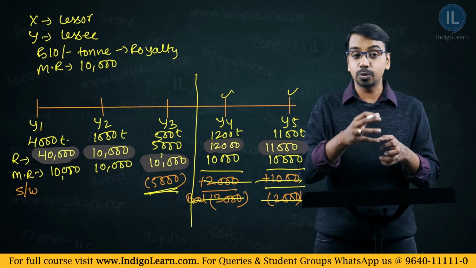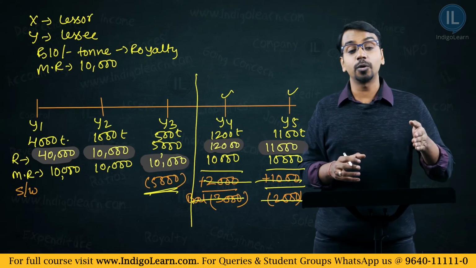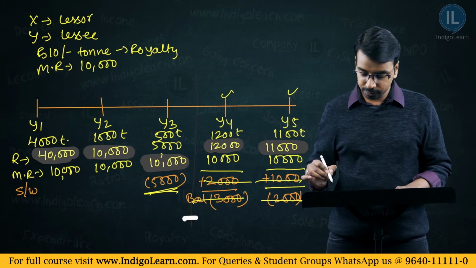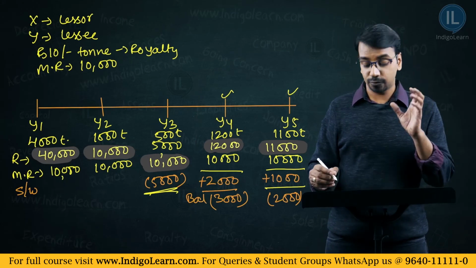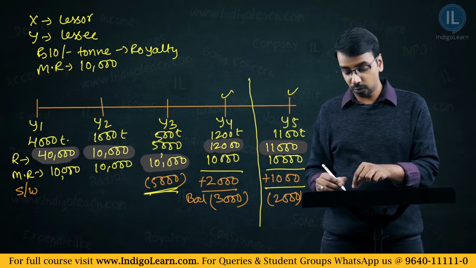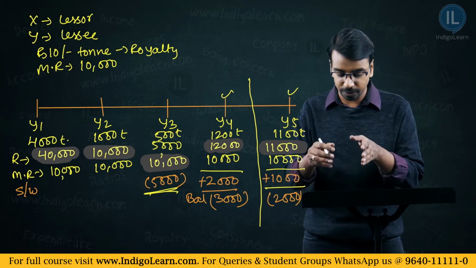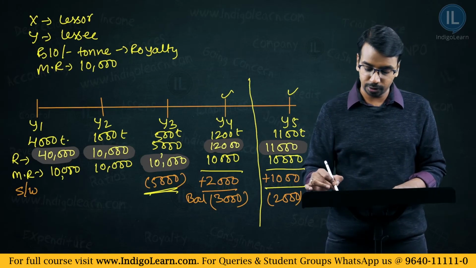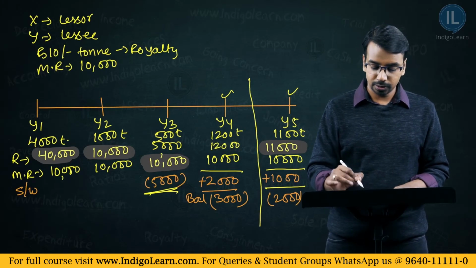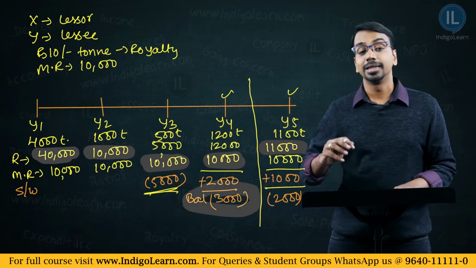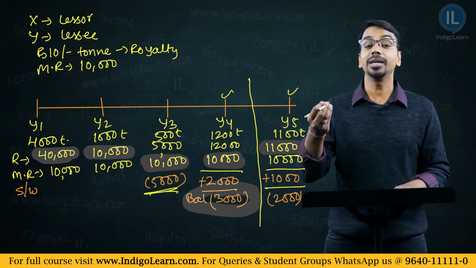Let us just twist the example and say the short workings can be recouped in the first 4 years. So, just remove this. If it says in the first 4 years, which means you can have the recoupment till here. So, this 5,000 you can adjust by 2,000 rupees in year 4. Beyond that you cannot adjust. What would have happened in year 4? Instead of paying 12,000, you would have paid still 10,000, and this balance of 3,000 would have been lost.